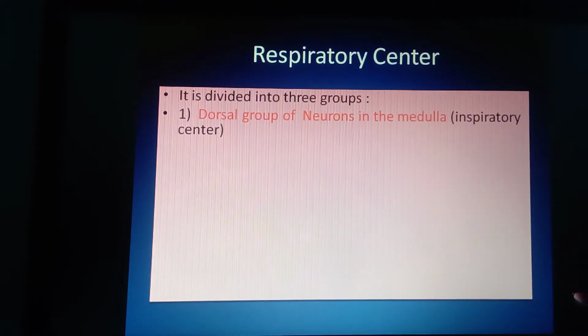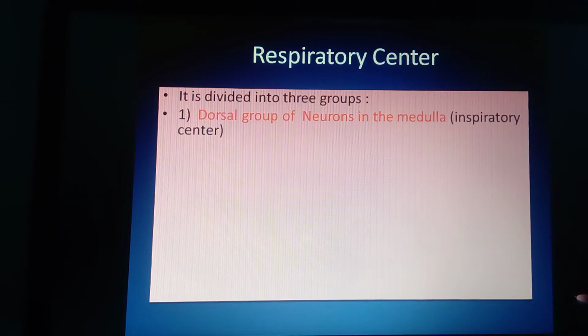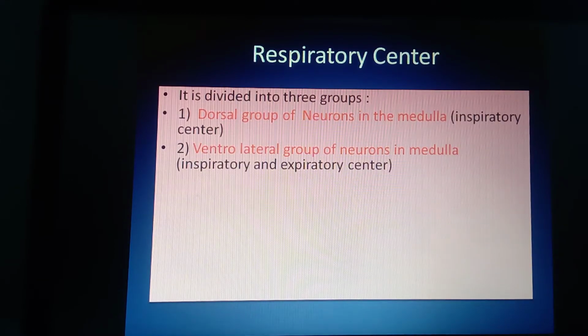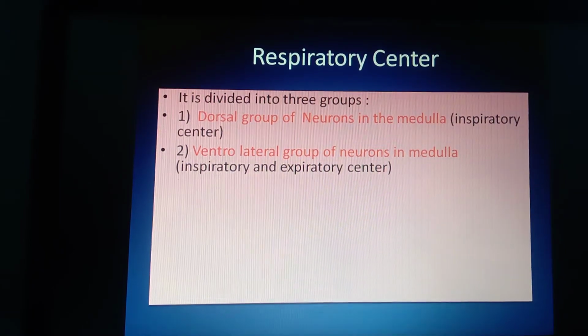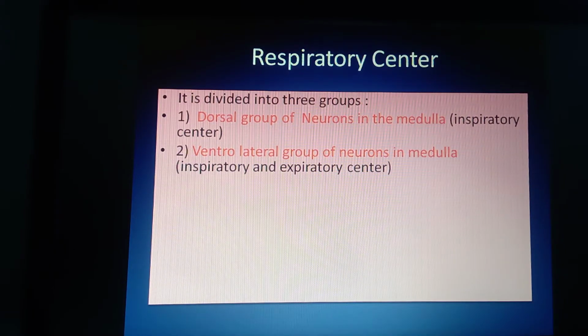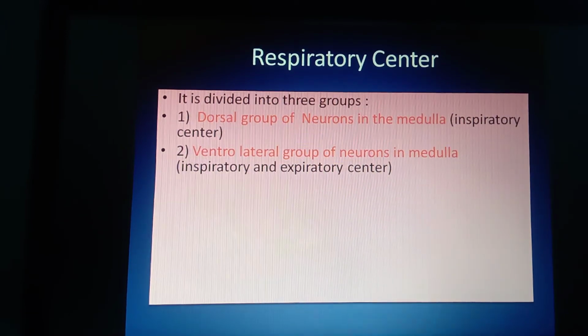First, the dorsal group of neurons located in the medulla oblongata. We have now studied the location and structure of the medulla oblongata, which shows an inspiratory center. Then second, the ventrolateral group of neurons in the medulla oblongata, which contains inspiratory as well as expiratory centers. The next, you can observe